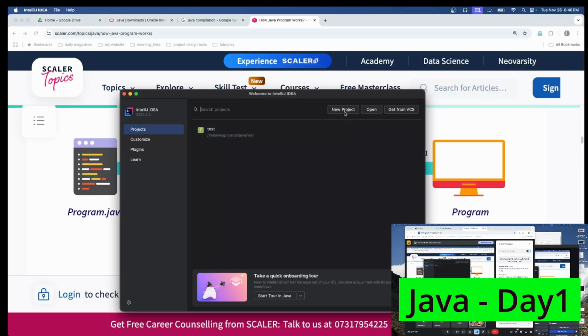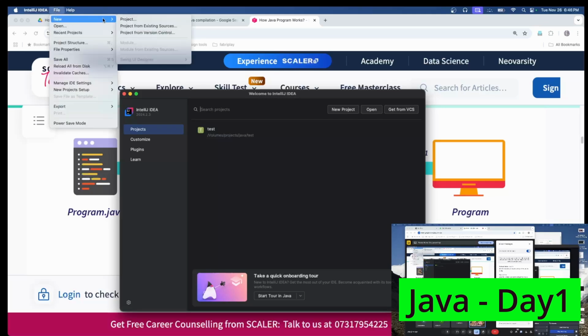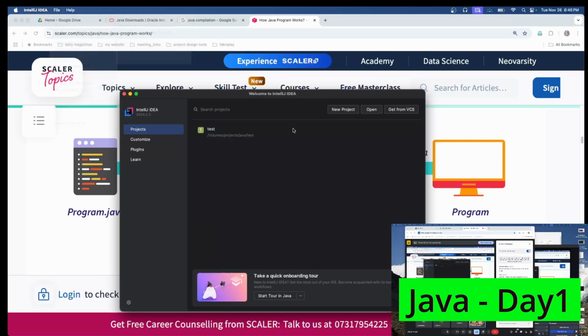You can click on the button, right? So if this is available, you can go for this one. Otherwise you can see File, New Project. Either way is fine, but the only thing is you need to create a new project. Just click on this one.